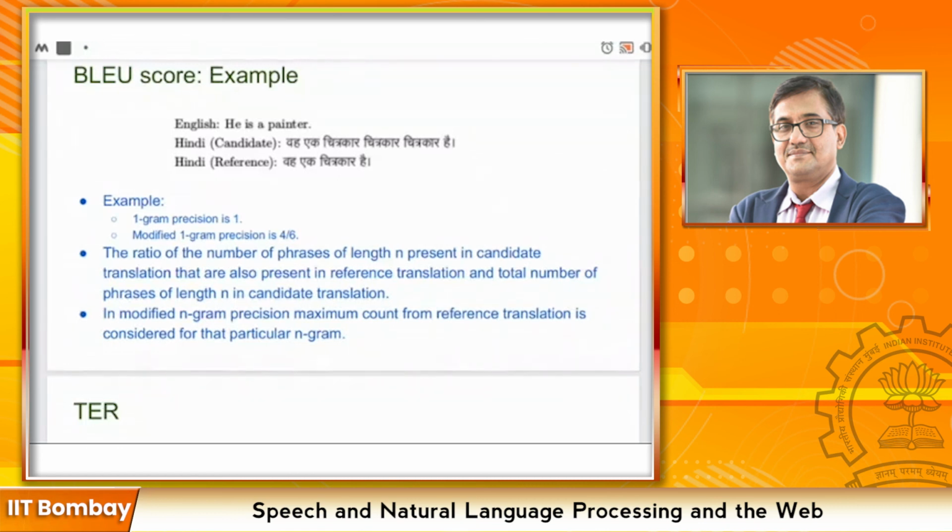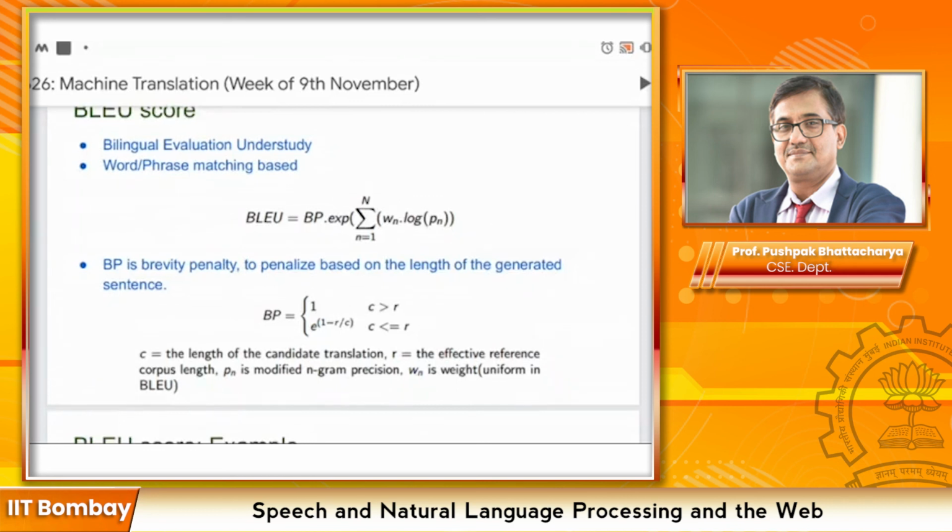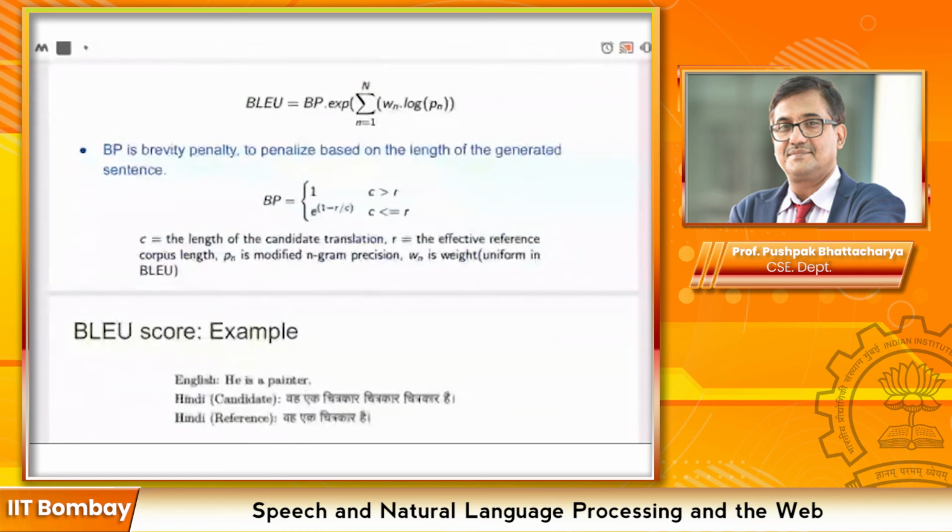But modified n-gram precision gives us a better representation for the length constraint, and a brevity penalty is introduced to control the length of the candidate translation. So all the extra things are introduced to control the length of the candidate translation, together with modified n-gram precision. Is it clear? Yeah, thank you. Okay, great.